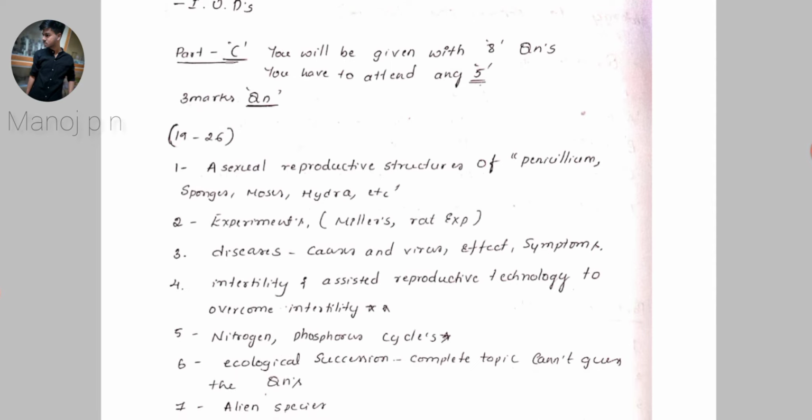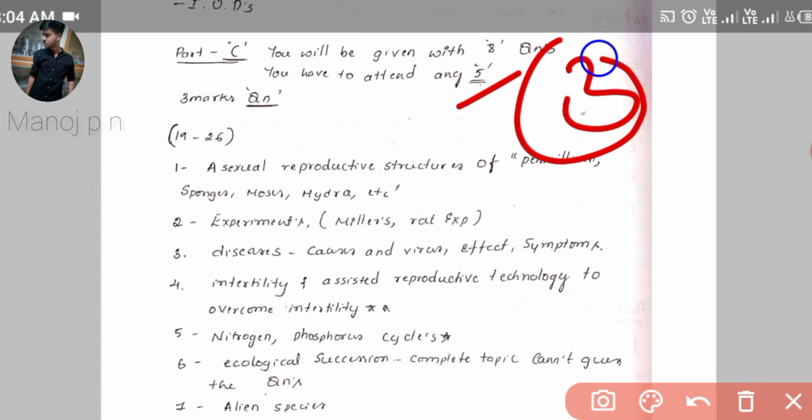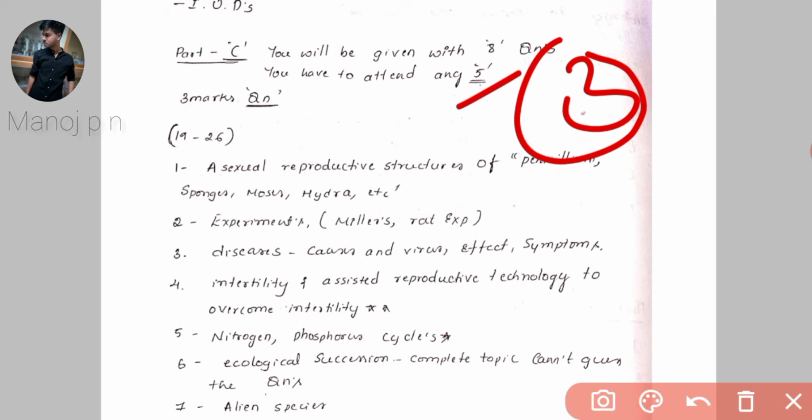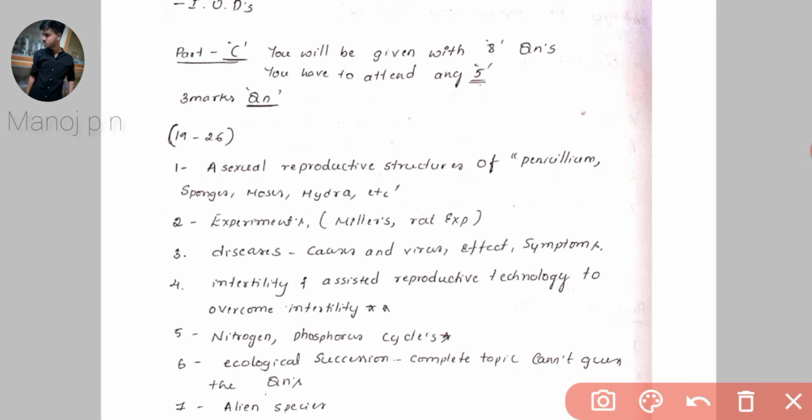And then part C. Here also you'll be given 8 questions, and you have to attend any five. And here also you'll be getting 3 extra questions. Okay, and then the questions start from 19 and end at 26. Let's see the important topics. So these are the most expected questions.